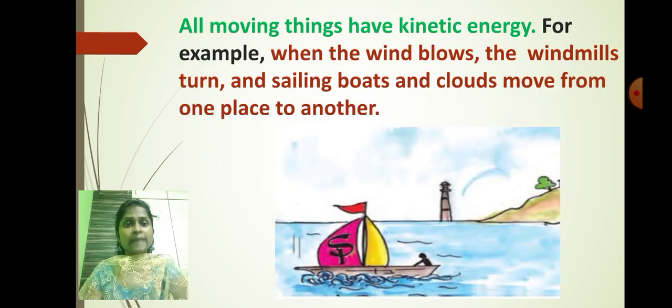And what else have we learned? We have learned that there are so many types of objects which are continuously moving. So all the moving things have kinetic energy. For example, when the wind blows, the windmill turns, and the sailing boat and the clouds move from one place to another. The movement of the cloud and the sailing of the boat happen because of the kinetic energy which is present in the wind. Because of the kinetic energy in the wind, all the things are moving from one place to another.